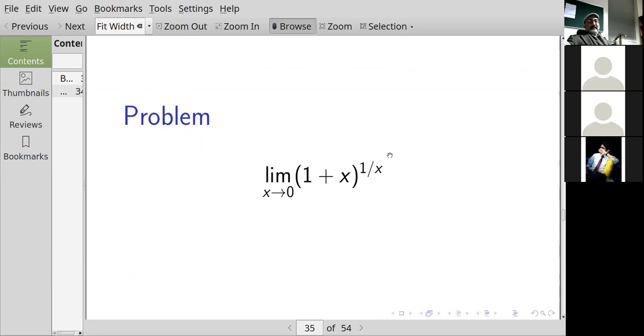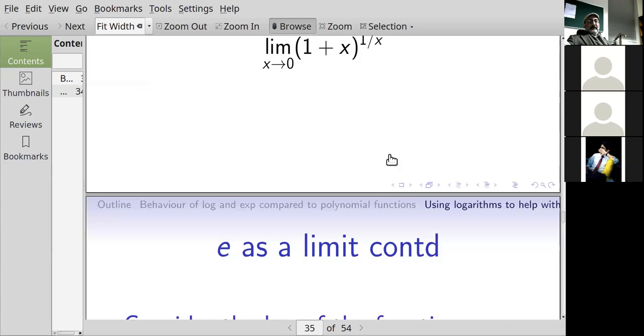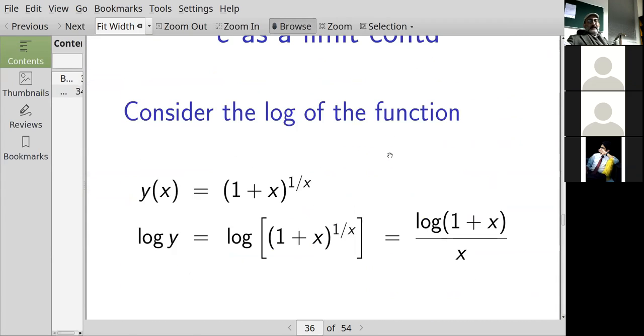I'm going to call the function I'm dealing with y of x. So y of x is equal to (1 plus x) to the 1 over x. The logarithm of this function is the logarithm of (1 plus x) to the 1 over x. And then by the rules for exponents, I can pull the 1 over x outside the logarithm.